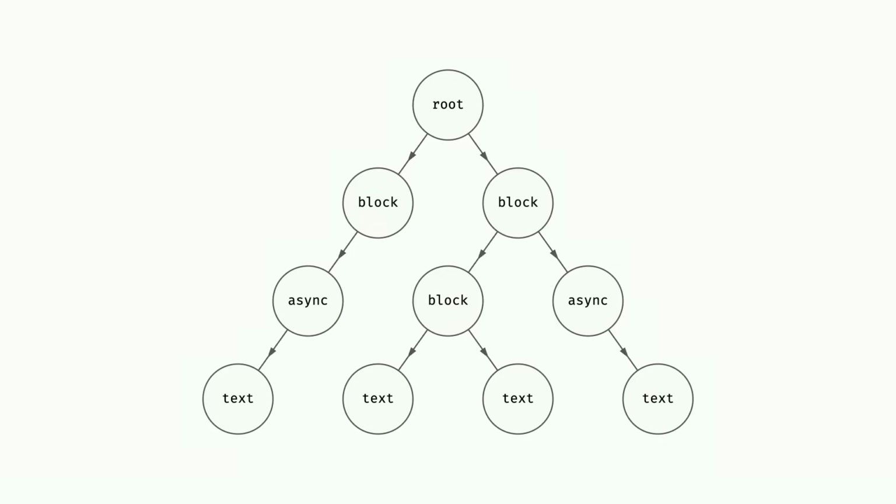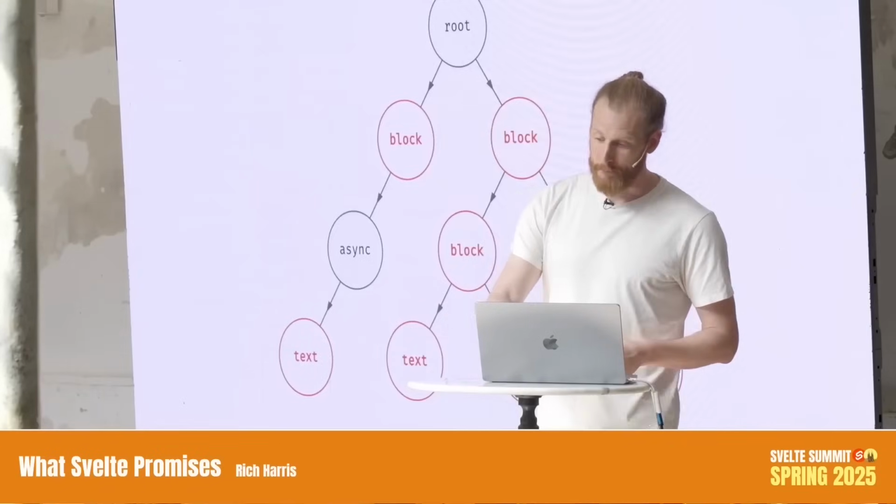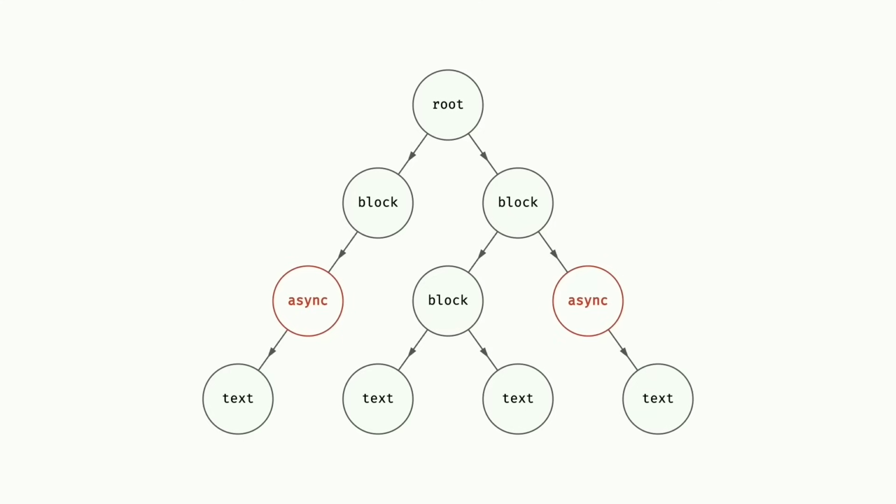But we have an array of async effects and an array of template effects and user effects and an array of callbacks. So if we're not waiting for any async work to happen, then we run the template effects and the block callbacks, which brings the DOM up to date. But if we are waiting for async work, then we run those effects and stash all of the other effects away for later. And so when those newly created promises resolve, we mark the stashed effects as dirty, and we repeat the process, and just do this as many times as it takes for all of the async work to settle.